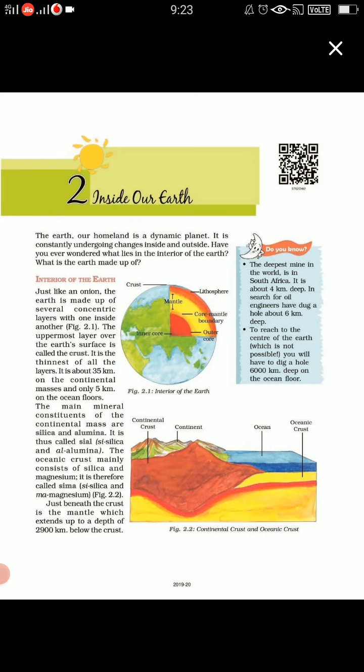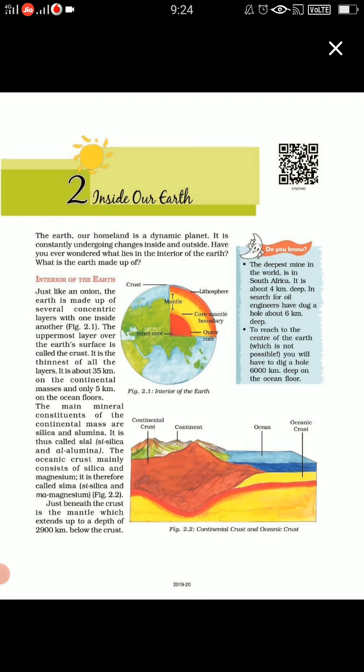The uppermost layer of the earth is the crust. That is the lithosphere on which we live. It is the thinnest layer, about 35 kilometers in the continental masses, and on the ocean floor it is 5 kilometers. The constituents of the continental mass are silica and alumina, which is called Sial. And the oceanic mass consists of silica and magnesium, which is called Sima.